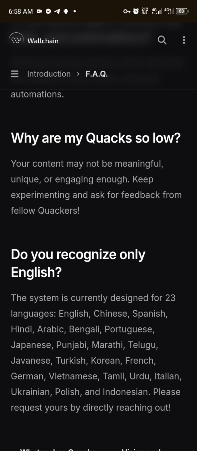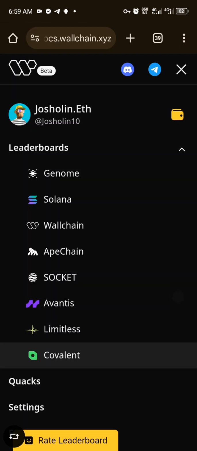Something that people should be able to learn. So you are not just posting anything, but you have to do research about the project and create something meaningful about it. Alright, so that's just how it works.